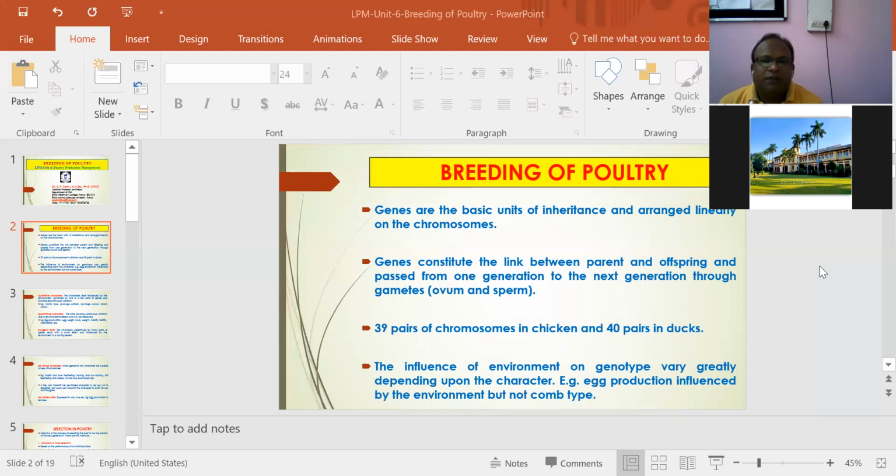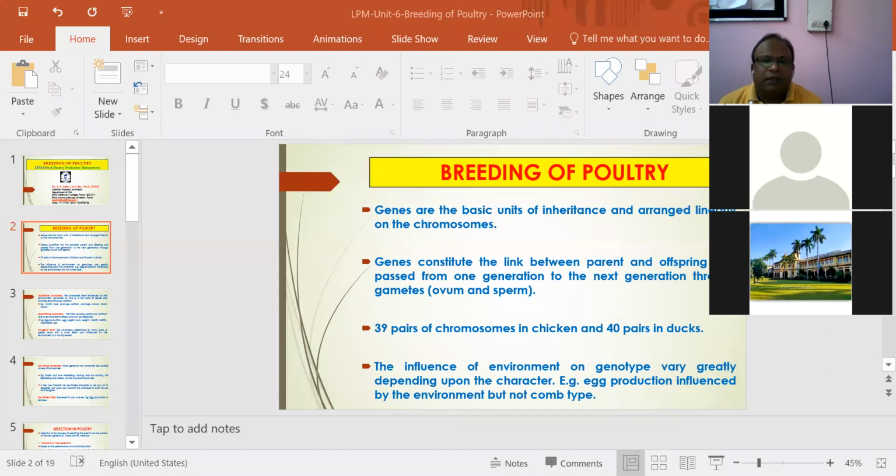The influence of environment on genotype varies greatly depending on the character, for example egg production, which is influenced by environment but not by comb type.